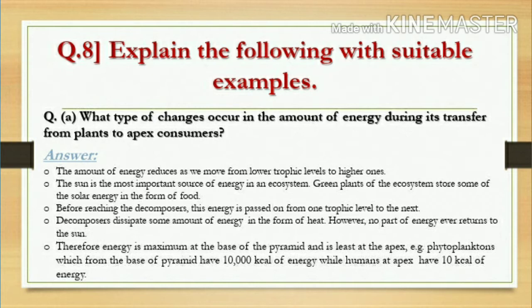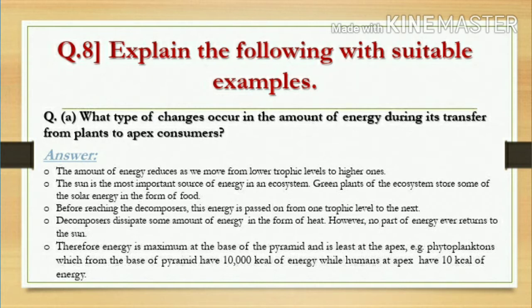The sun is the most important source of energy in an ecosystem. Green plants of the ecosystem store some of the solar energy in the form of food. Before reaching the decomposers, this energy is passed on from one trophic level to the next. So the energy is taken from the sun as the first source and the energy is passed on from producers, consumers to decomposers. And while passing, what happens is the energy reduces.